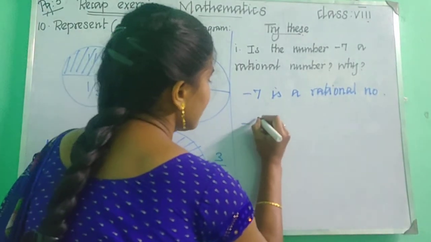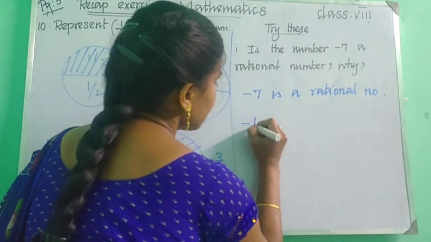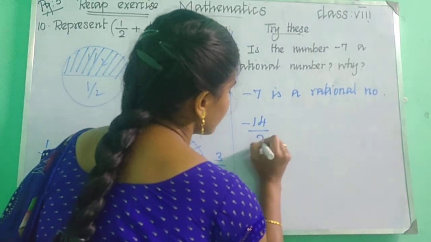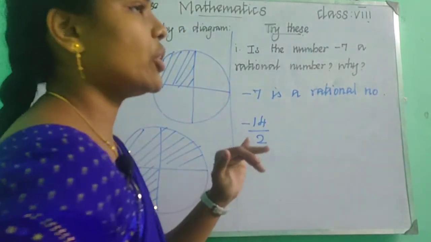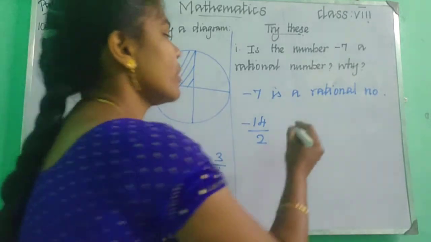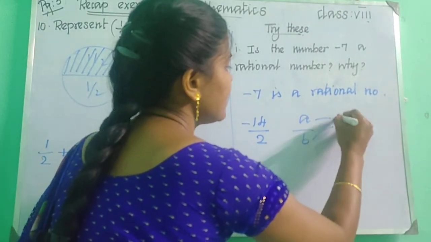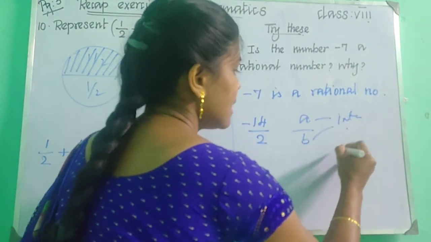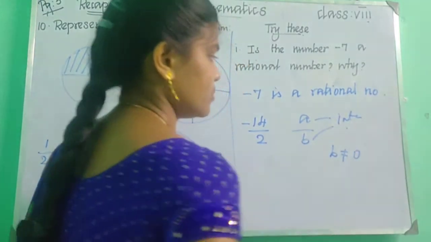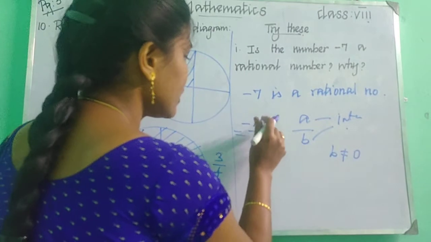Simply, if I am dividing -14 upon 2, what will you get? We know a rational number should be in the form of A upon B, and these two should be integers, right? And this B should not be 0. So we have -14 upon 2.